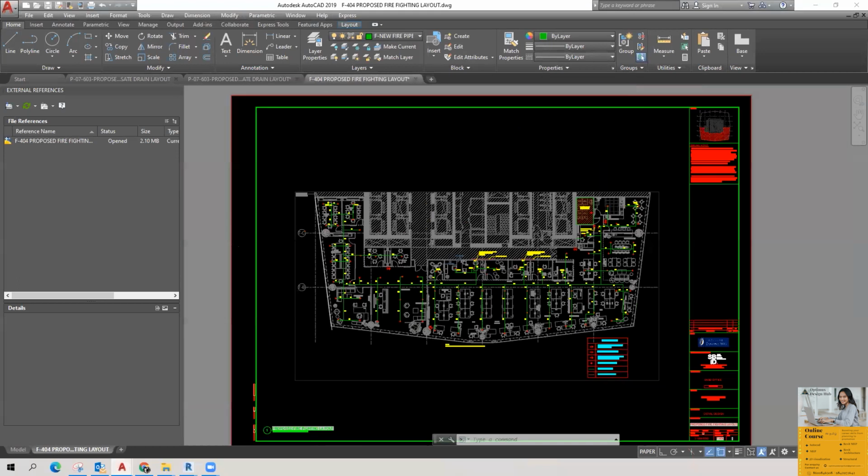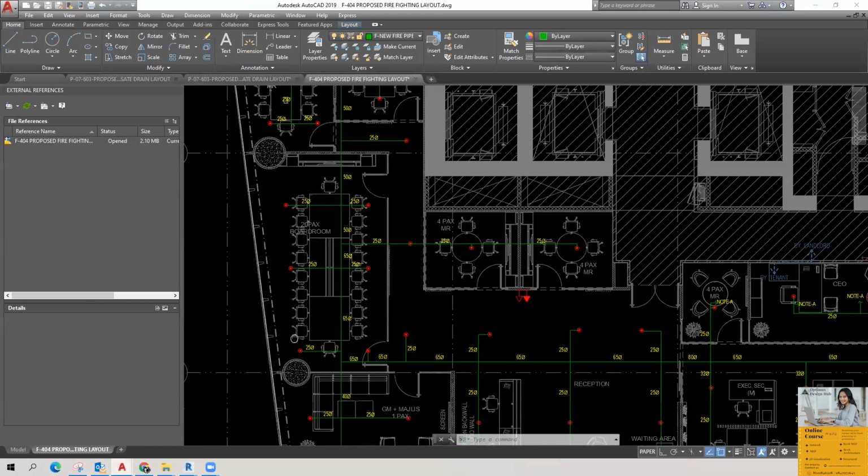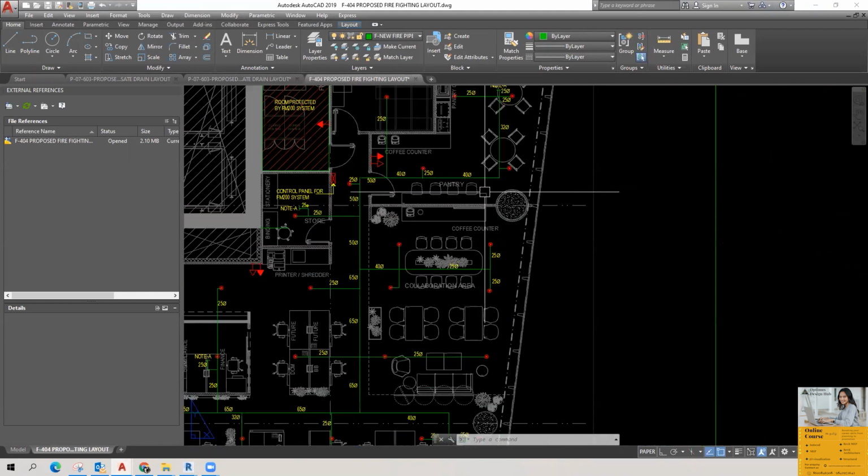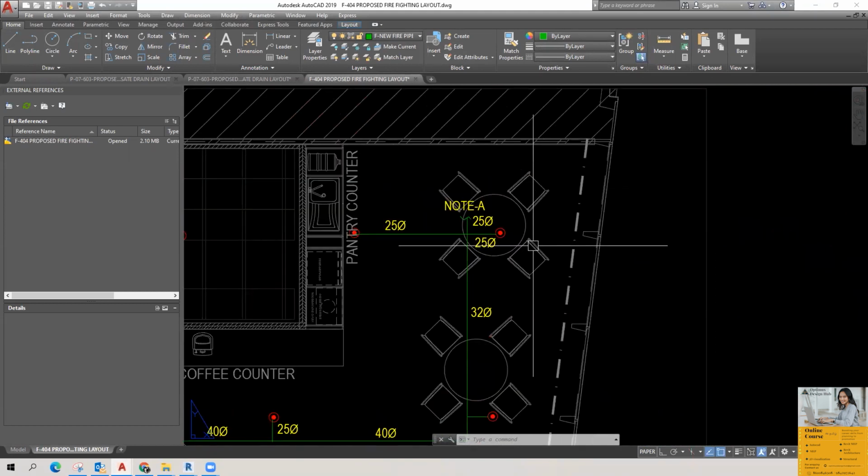Okay, I'll do one thing. We'll do the pendant first. Sorry, there are upright sprinklers, but we have another drawing especially dedicated for upright sprinklers. Okay, no problem. We'll do the other project in which we have both the sprinklers under a single line.